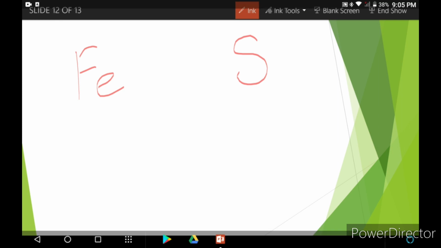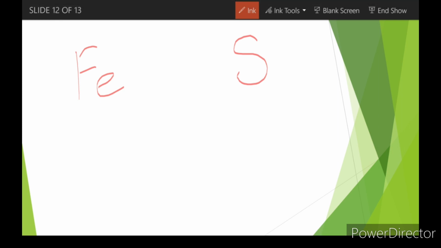Let's take an example of iron and sulfur. Now I have taught you how to write the symbol for iron. What was the symbol for iron? It was Fe, right? Fe. Now what is sulfur? How do we represent sulfur? Sulfur is represented by S. These are the two things that we are taking. All of you know that iron is a metal, and you know what iron looks like, right? Sulfur is a yellow powder-like substance. It's a non-metal. Now we are taking samples of these two things.